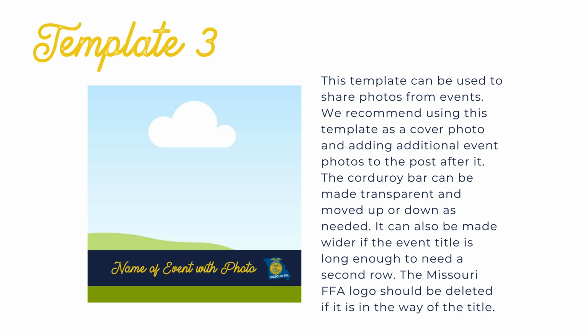Last but not least, the third template aims to share what your chapter is up to. This template can be used to share photos from events. We recommend using this template as a cover photo and adding additional event photos to the post after it. The corduroy bar can be made transparent and moved up or down as needed. It can also be made wider in the event the title is long enough to need a second row. The Missouri FFA logo should be deleted if it is in the way of the title.